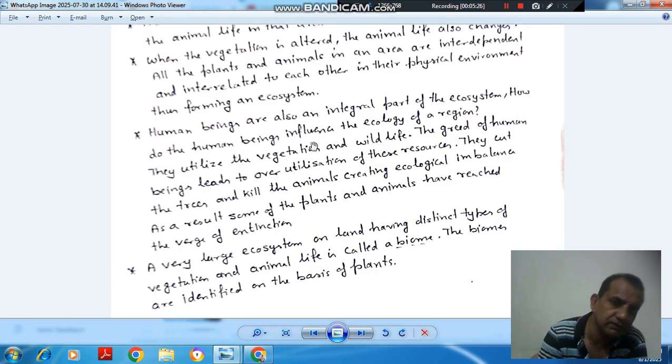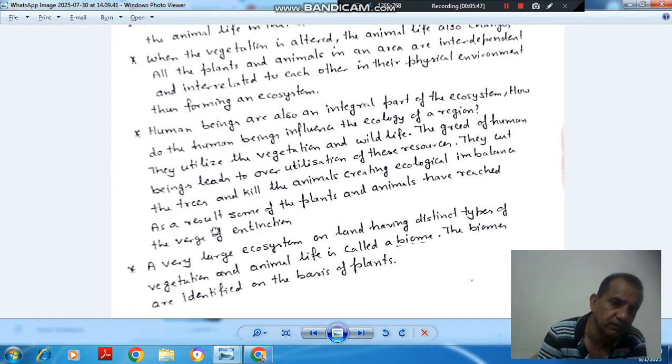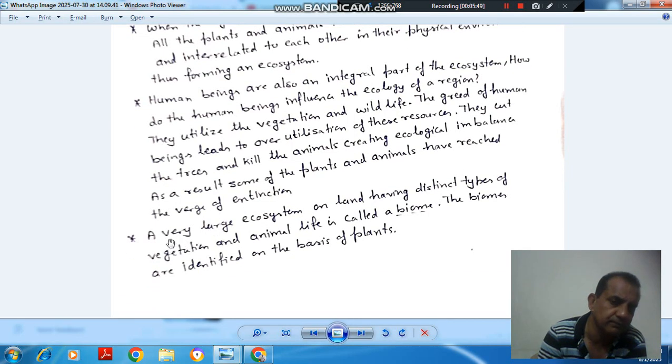Next point is human beings are also an integral part of the ecosystem. How do human beings influence the ecology of a region? They utilize the vegetation and wildlife. The greed of human beings leads to overutilization of these resources. They cut the trees and kill the animals, creating ecological imbalance. As a result, some of the plants and animals have reached the verge of extinction.